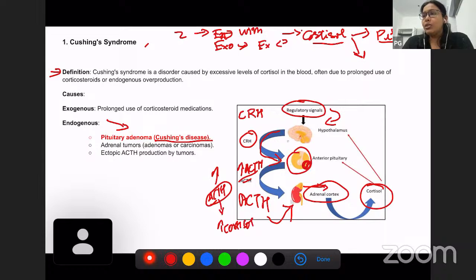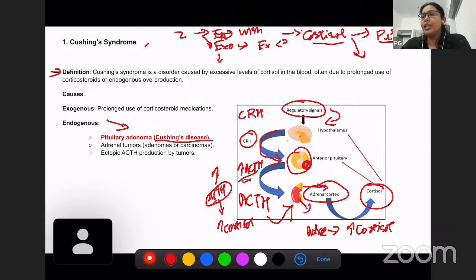So this is one of the endogenous causes. Second is when there is an adrenal tumor itself. A tumor in the adrenal gland will also directly increase the cortisol level in our blood.